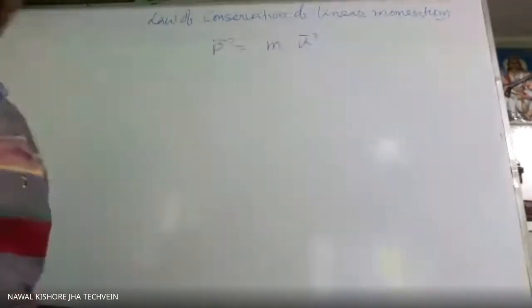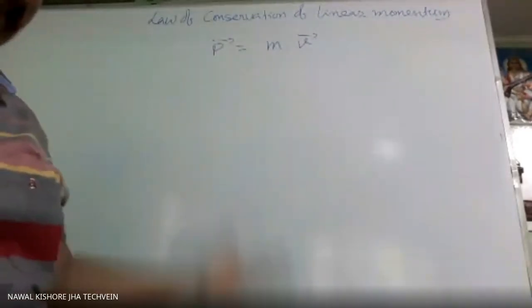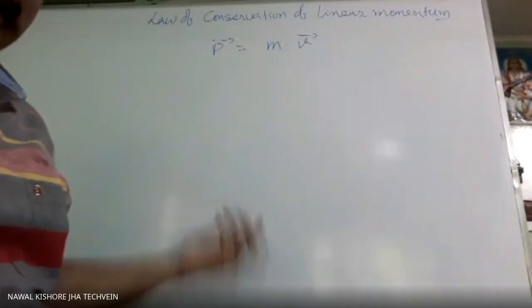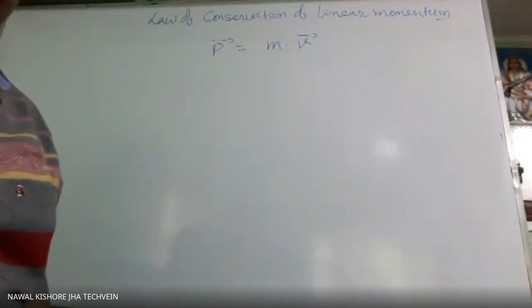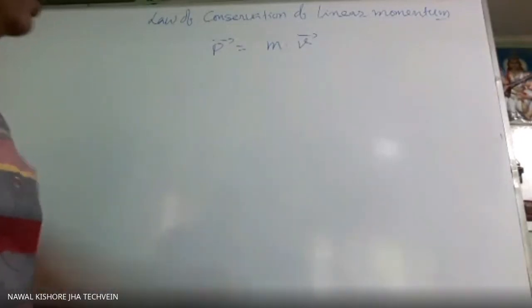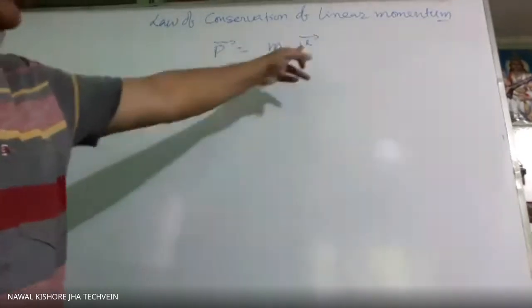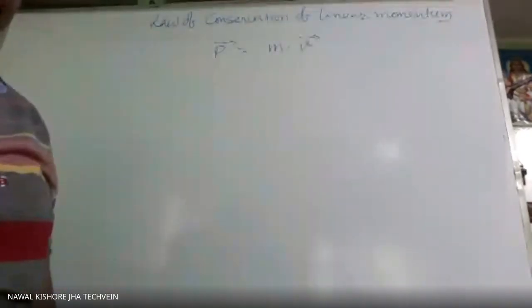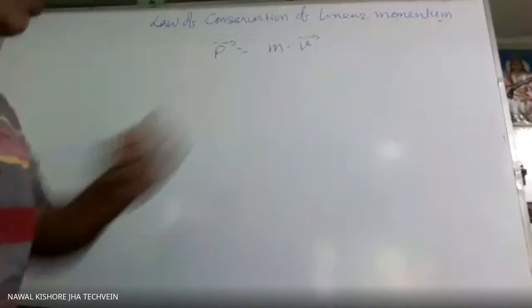If velocity is variable, then also momentum will change. If both are variable, both are changing, naturally linear momentum will change. The direction of momentum is the same as the velocity. We have done all this when we discussed Newton's second law.